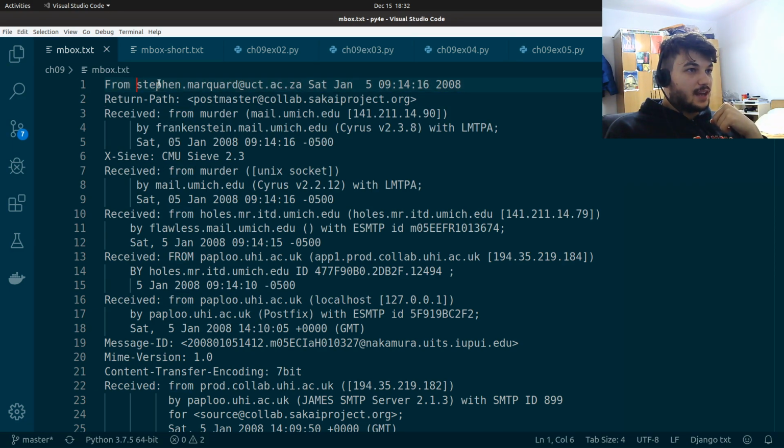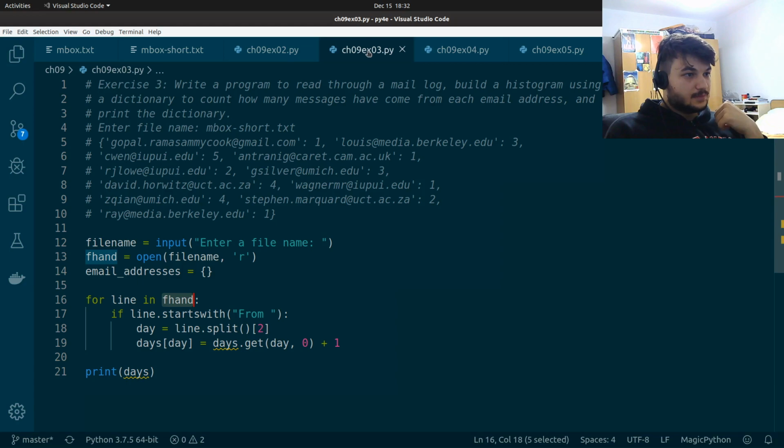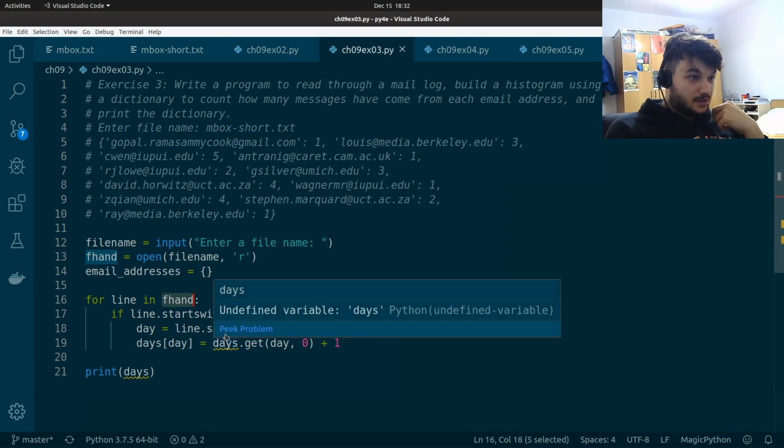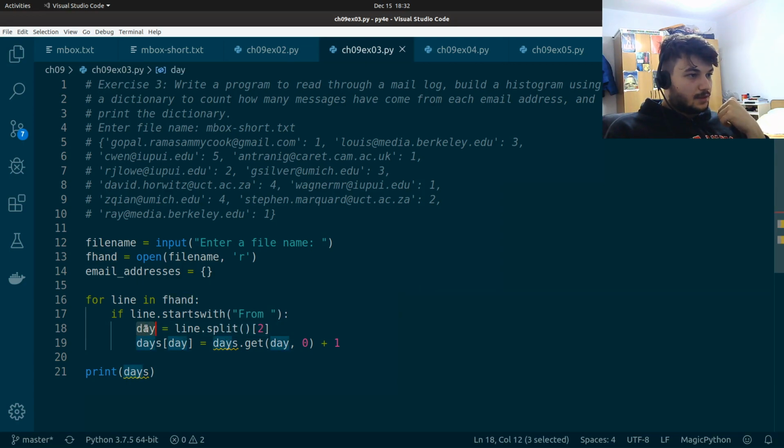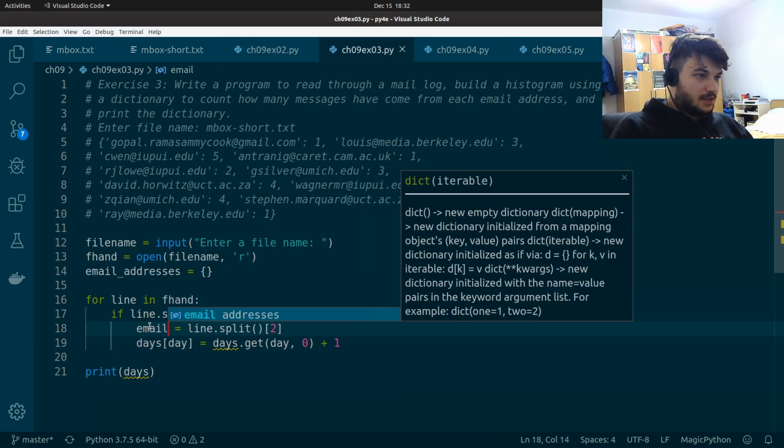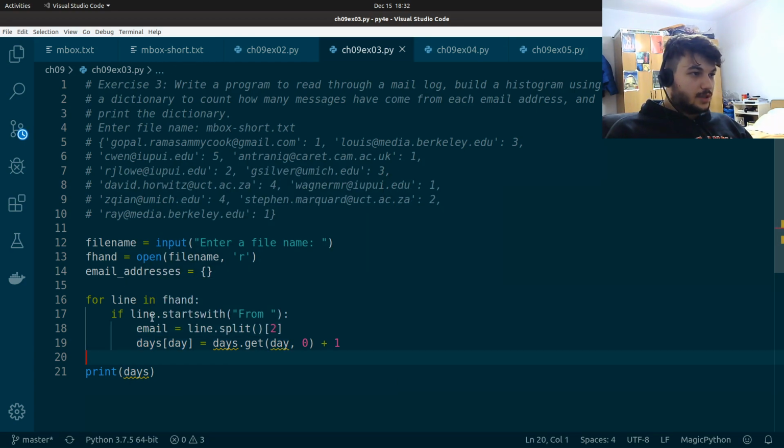And this time, we only need to get the second word, the one with index 1. So let's try to print this first. Writing here email. So we check for lines which start with from, and we want to get the one with index 1. Let's comment this at the moment and try to print email.